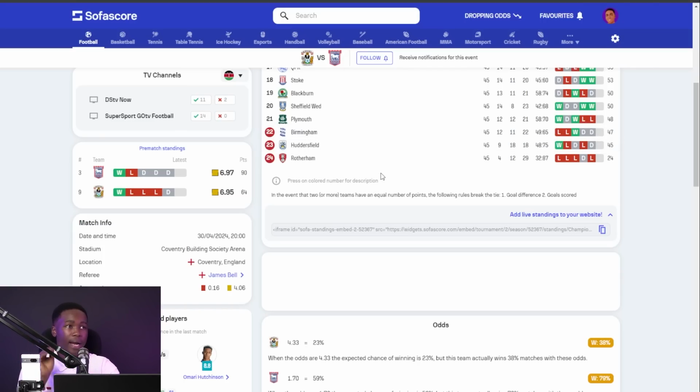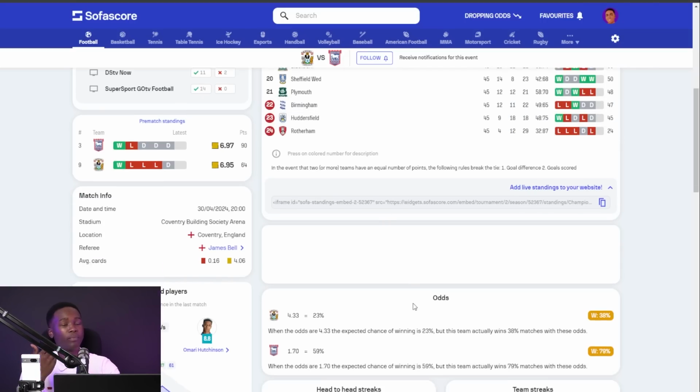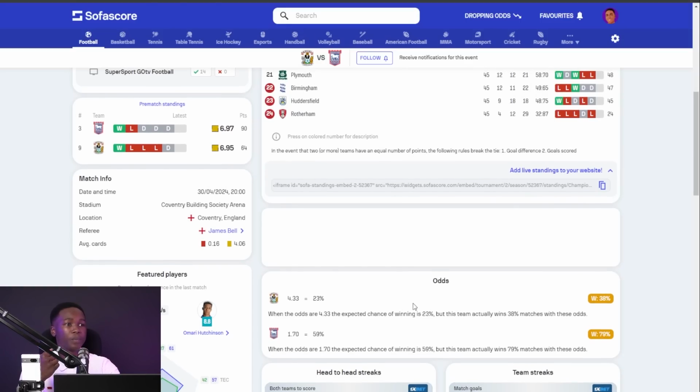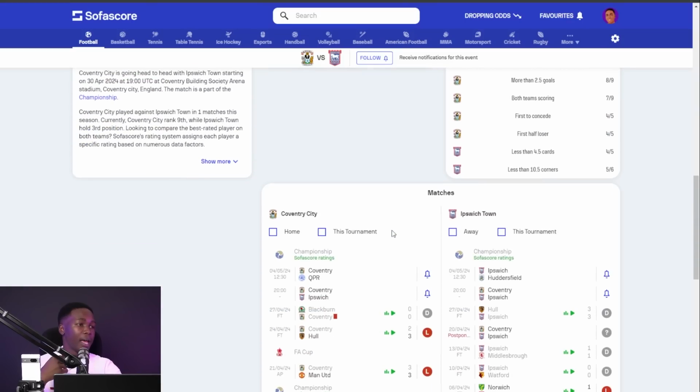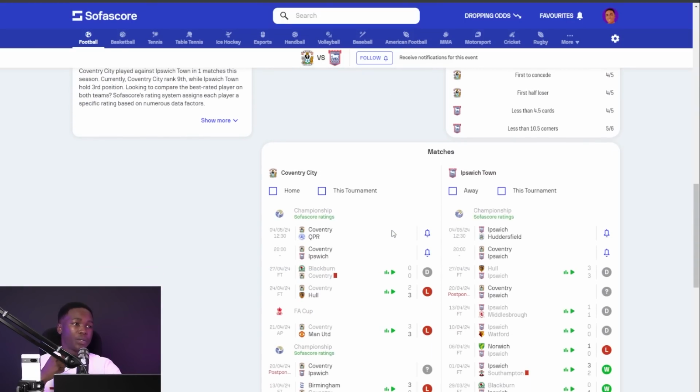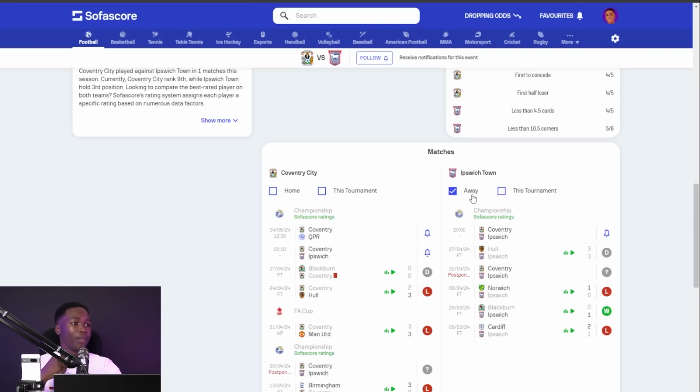Now, at this point, we know that this is a game that Ipswich are looking forward to winning so that they can get the 3 points to secure their automatic promotion. And we also know that Ipswich, coming into this game, in their last 3 games, had back-to-back draws: 3-3, 1-1, 0-0. This is how they performed away.